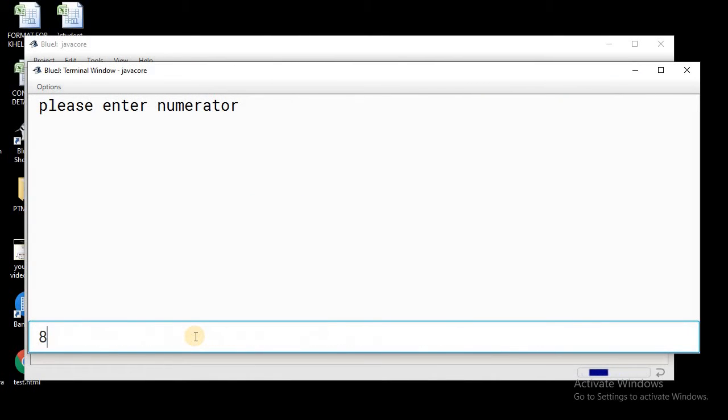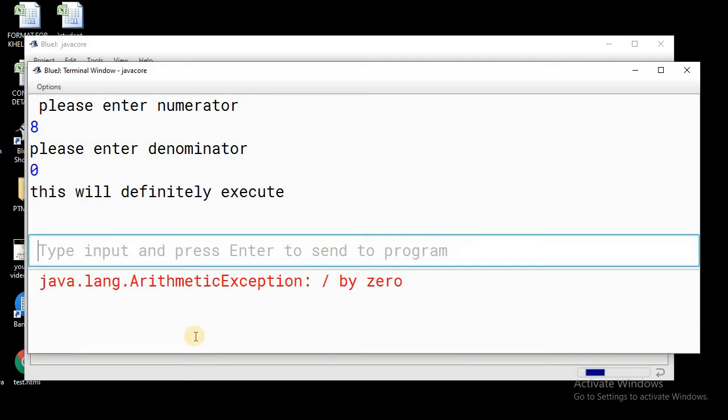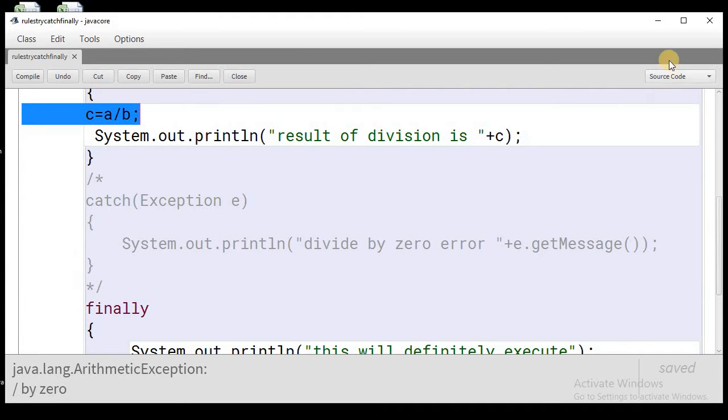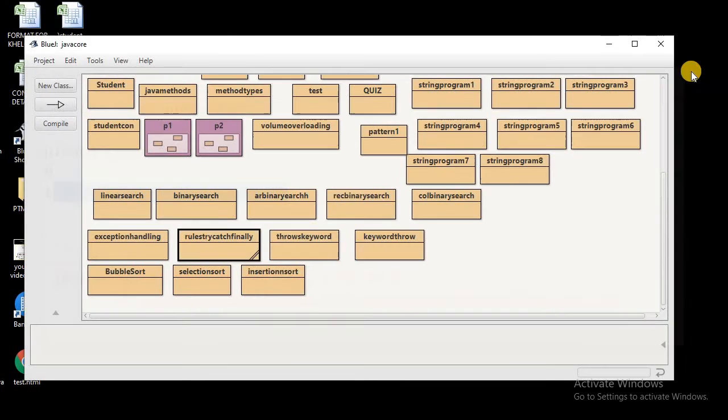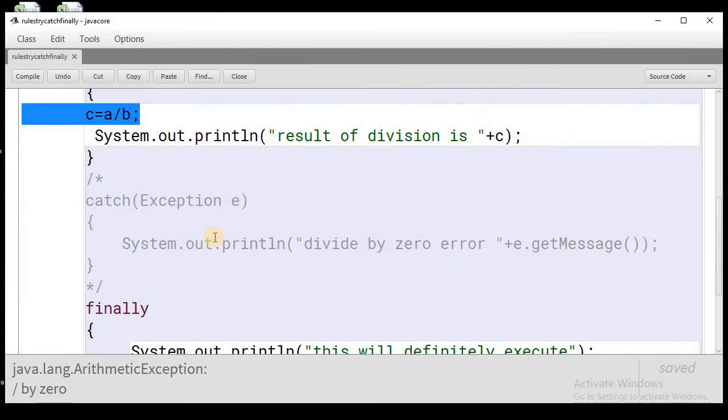So let me input 8 and then let me input 0. You can see that we have got the message. So the user will get the message. This will definitely execute, and obviously the exception will occur and the program will terminate, and the exception message will be given because we have not handled the exception. So it is not a good idea to not use the catch block. We should use at least one catch block.